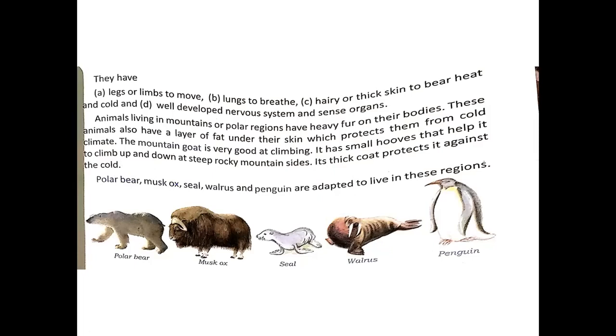Now first we'll talk about the freezing condition. Here it is already mentioned that animals have a thick layer of fat. But why? Because under their skin they have to keep their body warm. And animals that live in very cold places have fur on their body, which protects them from cold. It's very cold on the mountains and in the polar regions, and the polar bear is adapted to that particular environment.